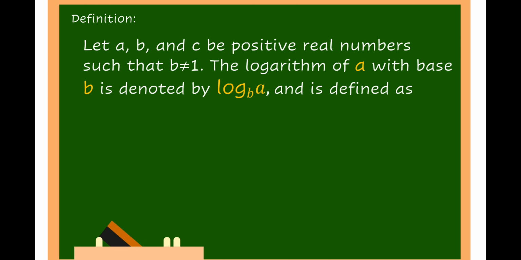By definition, let A, B, and C be positive real numbers such that B is not equal to 1.